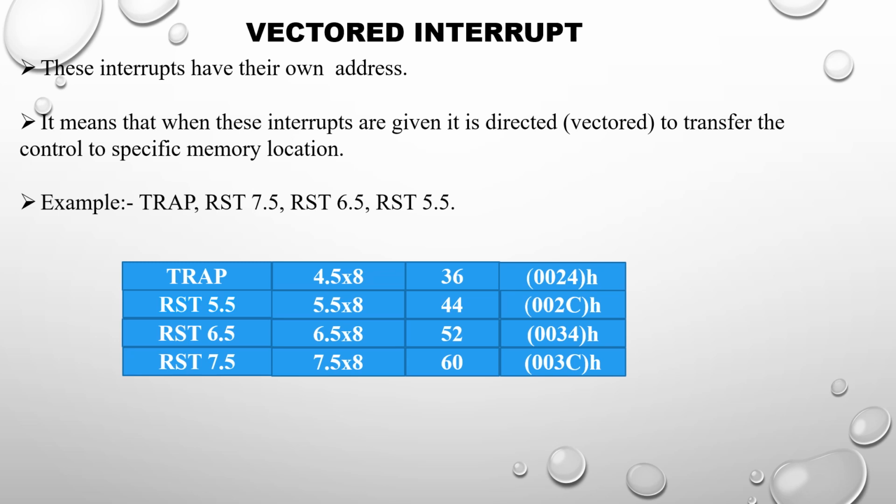So trap, RST 7.5, 6.5 and 5.5, all these are called vectored interrupts. That is, they have their own address. Whenever the interrupt arises, the control will be transferred to the address which is mentioned here.